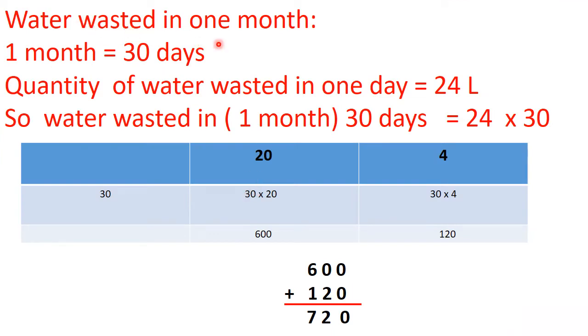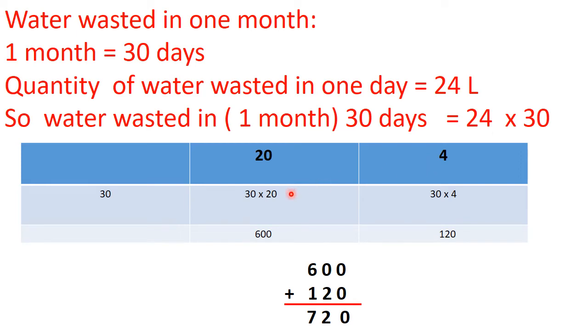Now, water wasted in 1 month is equal to 30 days. Quantity of water wasted in 1 day is 24 liters. So, water wasted in 30 days is equal to 24 multiplied by 30. Okay. 30 we will not distribute because it has 0, but 24 we will distribute as 20 plus 4.